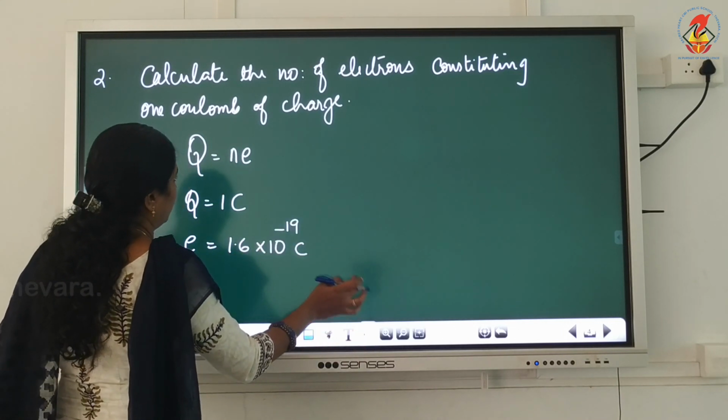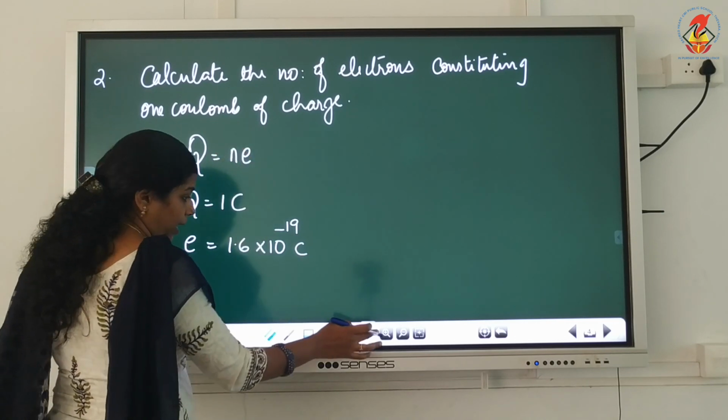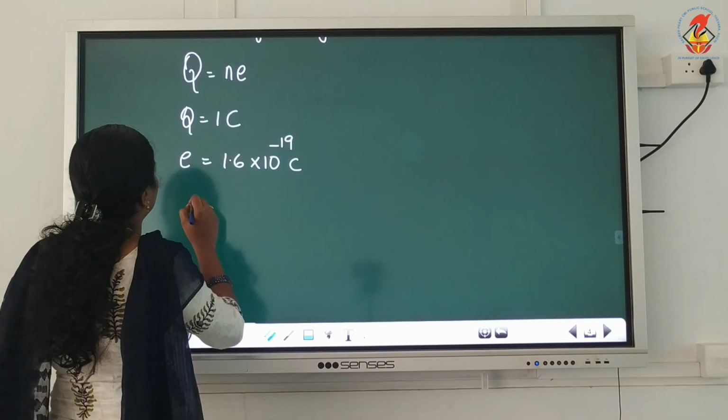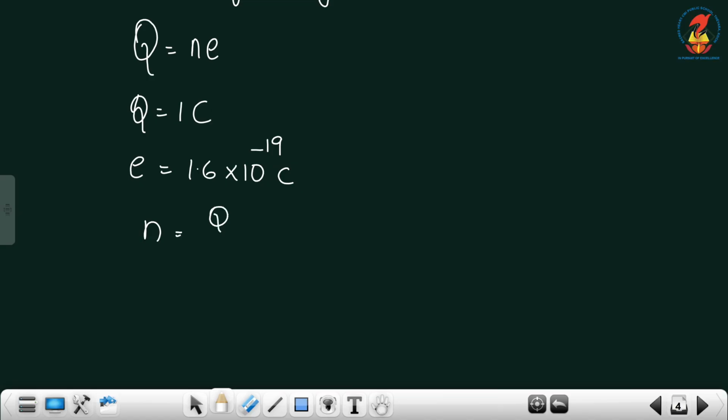We need to find this N. So, N is equal to Q by E.